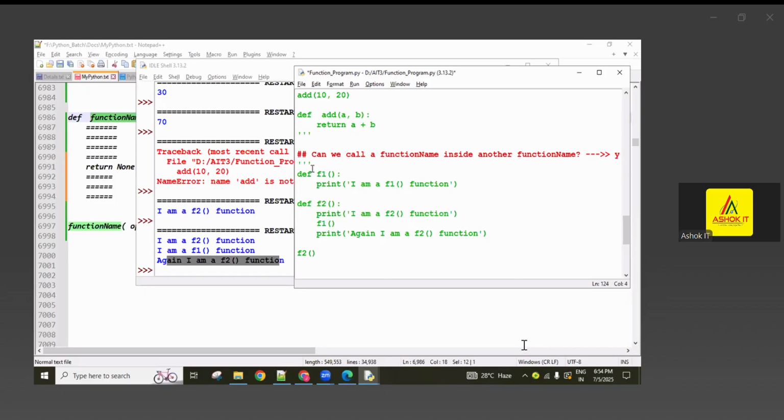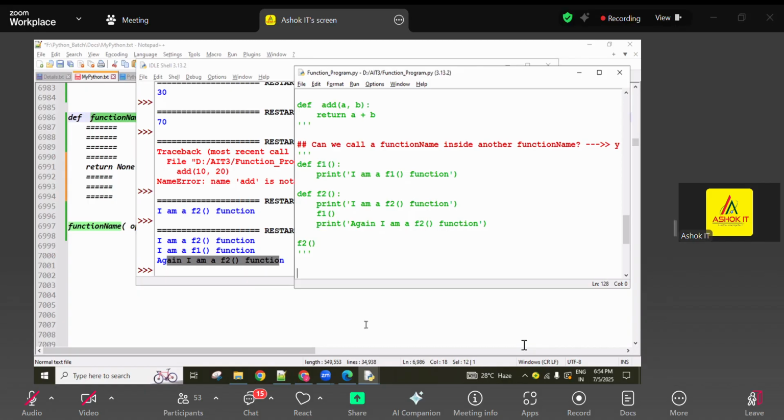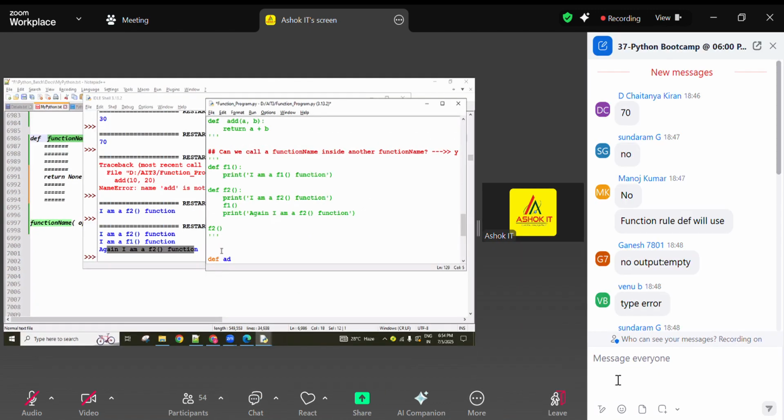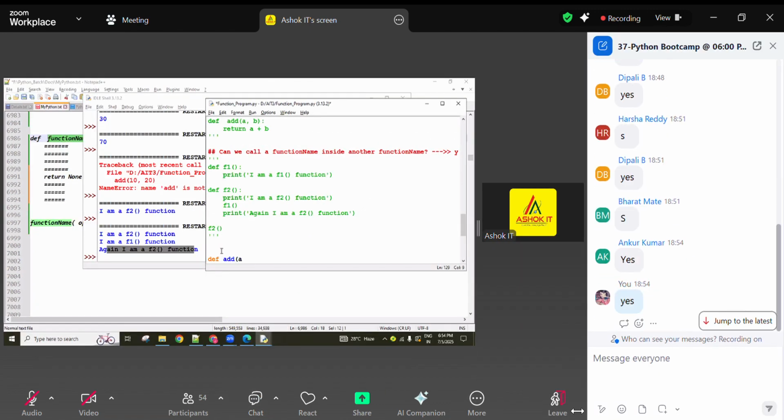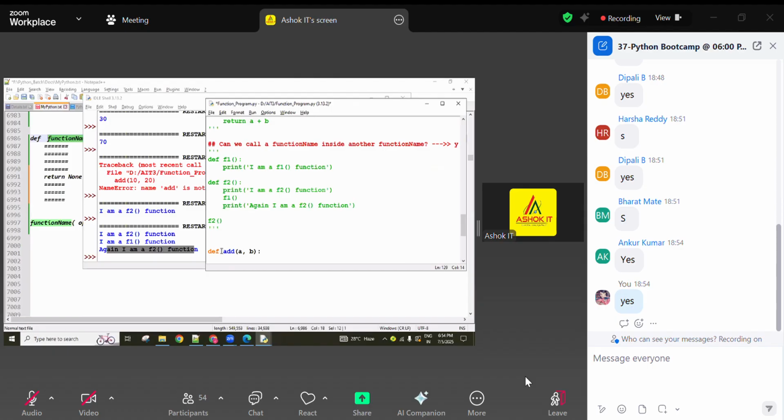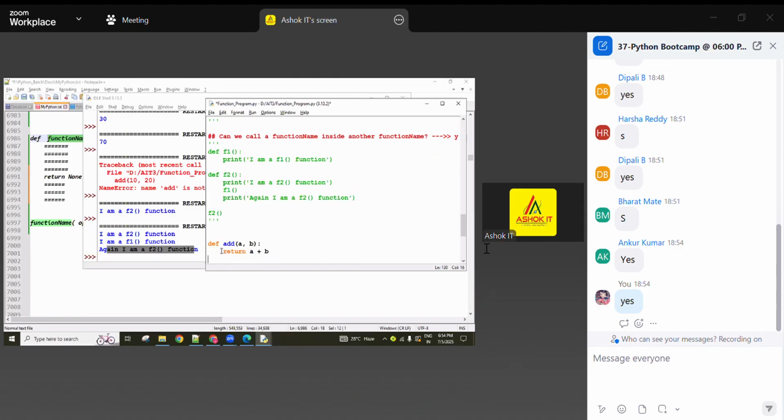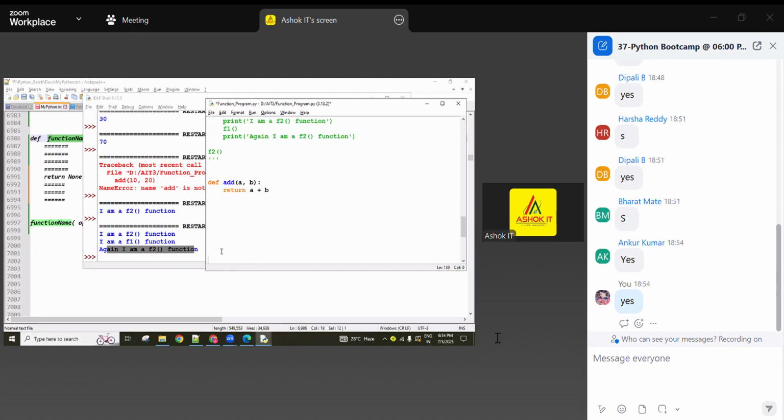One function's result we can use as input to another function. Sometimes people ask, can we use one function's result inside another function? Yes, 100% we can use it, guys. For example, def add of a comma b, and now here return a plus b. This is the addition function.